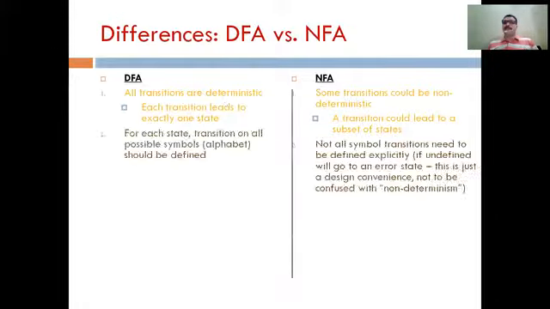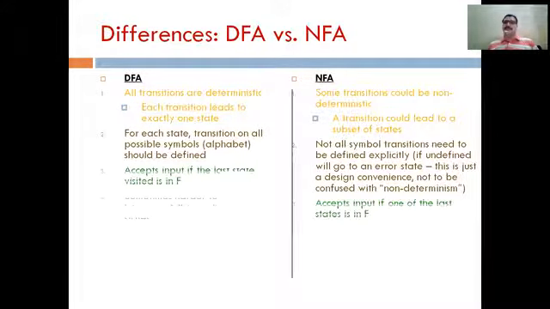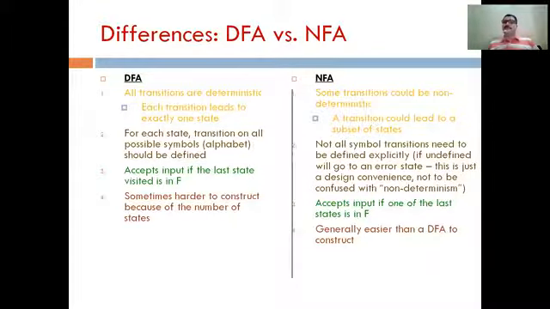Now the important point is the main difference between NFA and DFA. The first is that in DFA all the transitions are deterministic in nature, while in NFA the transitions are non-deterministic in nature. Second, it is sometimes harder to construct a DFA, but an NFA is easier to construct.